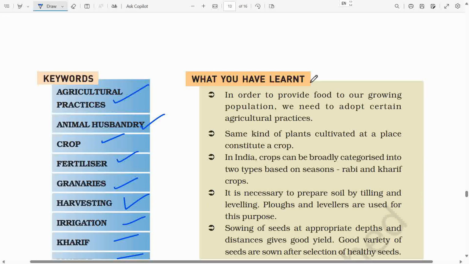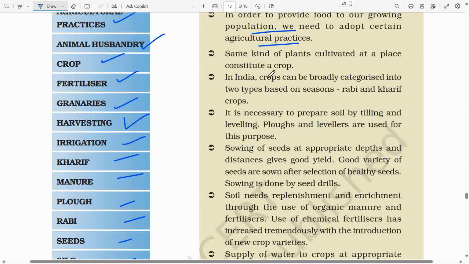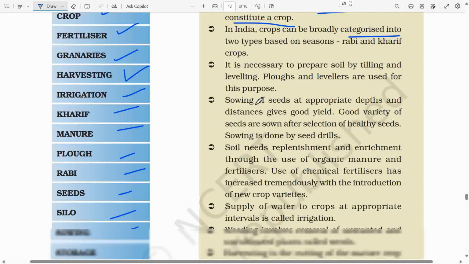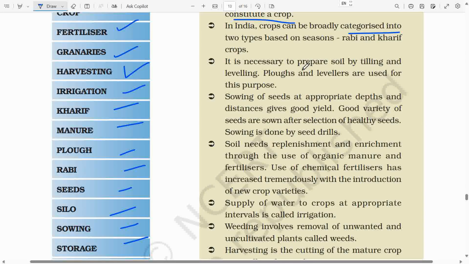In order to provide food to our growing population, we need to adopt certain agricultural practices. Same kind of plants cultivated at a place constitute a crop. In India, crops can be broadly categorized into 2 types based on seasons, Rabi and Kharif crops. It is necessary to prepare soil by tilling and leveling. Ploughs and levelers are used for this purpose.